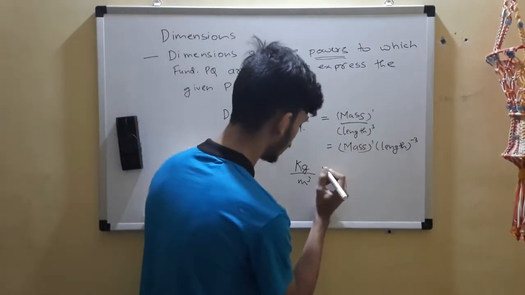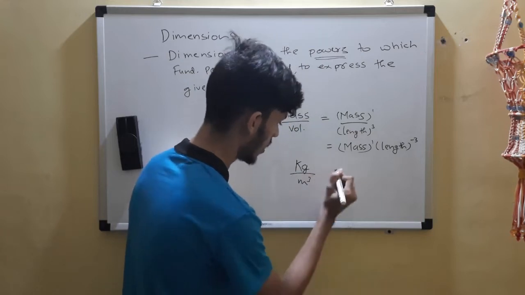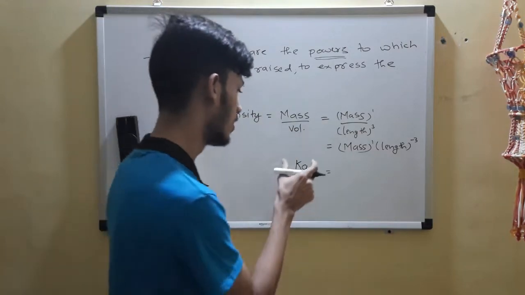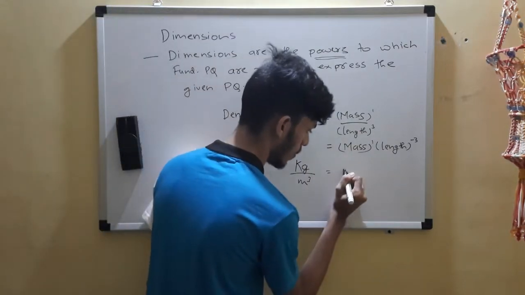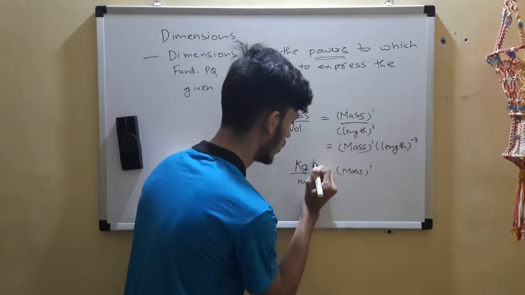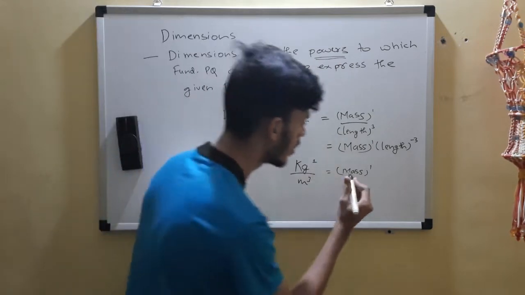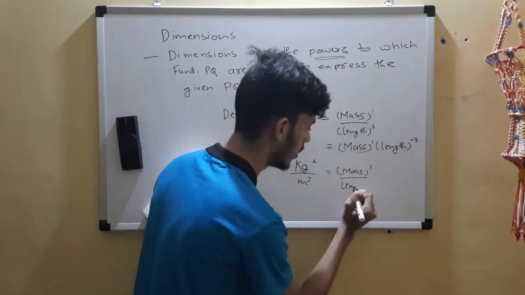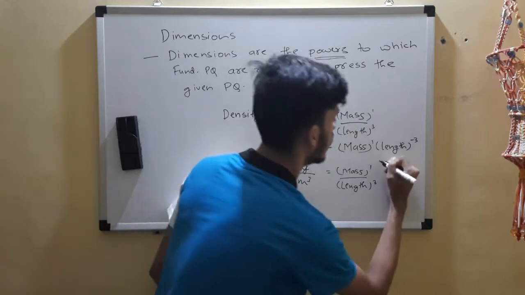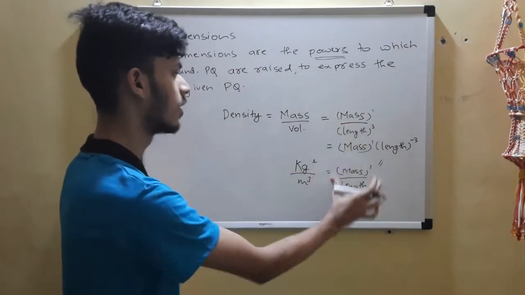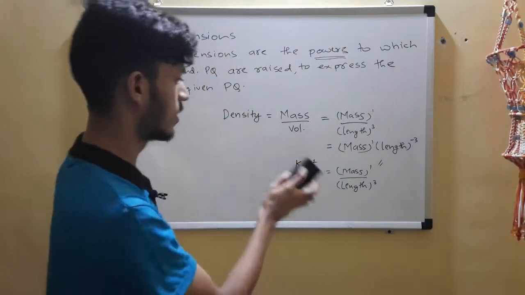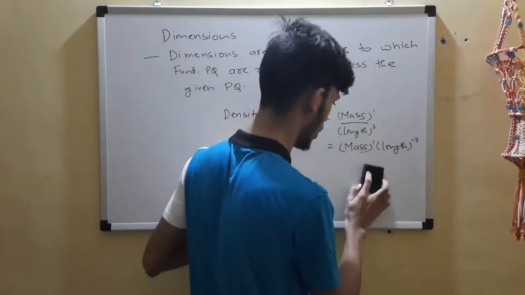Kg is the SI unit of mass, so mass is raised to 1, since nothing is written. Meter cube is for length, meter is for length, raised to 3. So it also means the same thing, right?